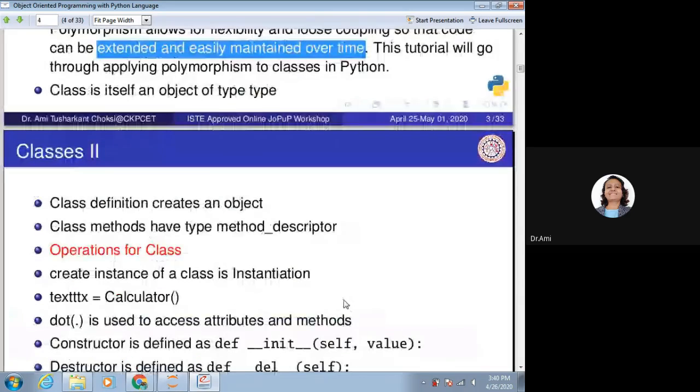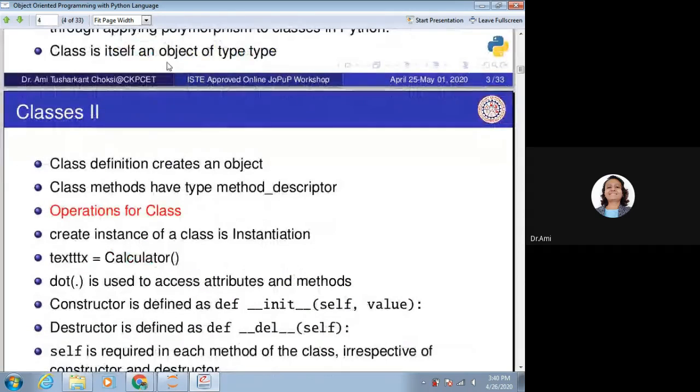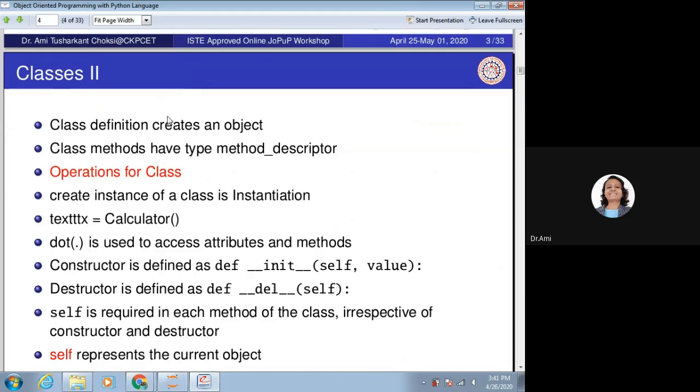A class is itself an object of type. Type is the object type. A class definition creates an object. Class methods have type method descriptor. What are the operations for the class? Create an instance of a class, which is called instantiation.